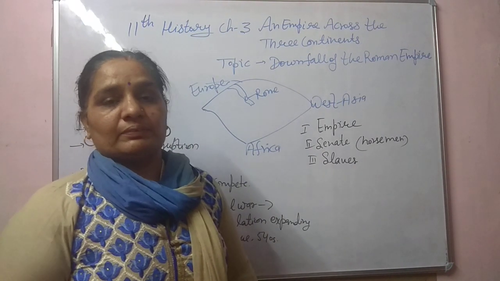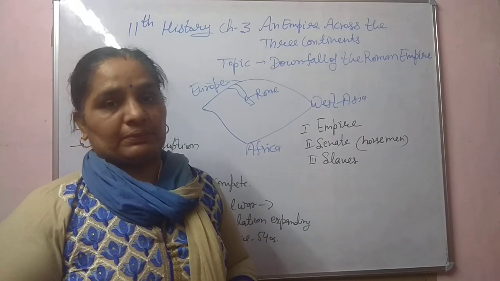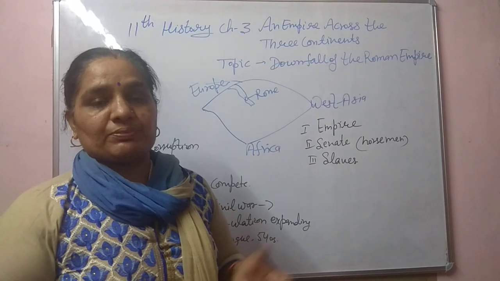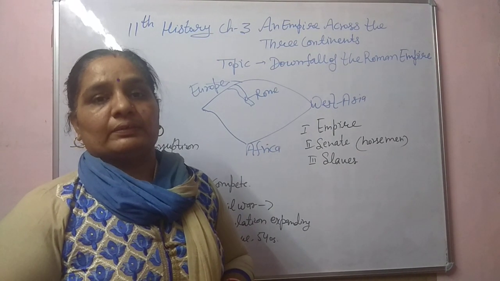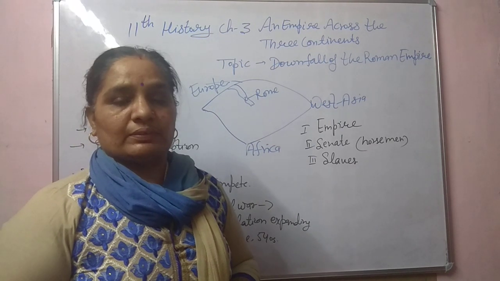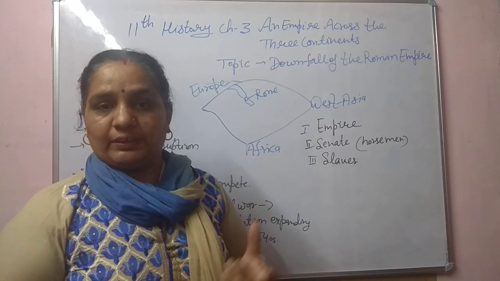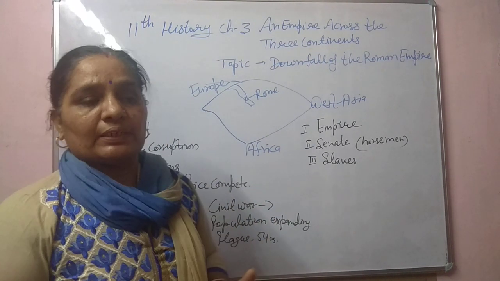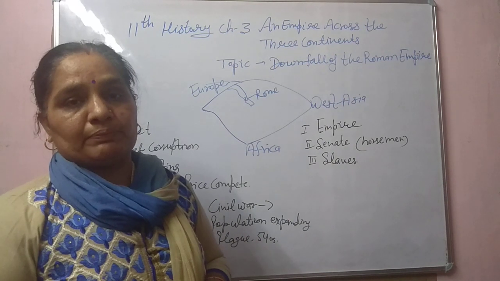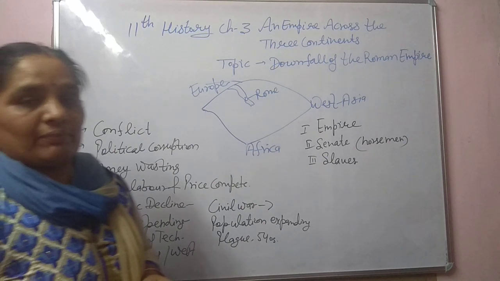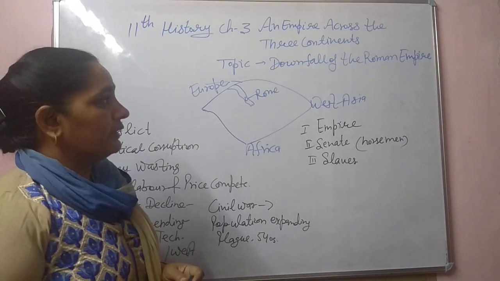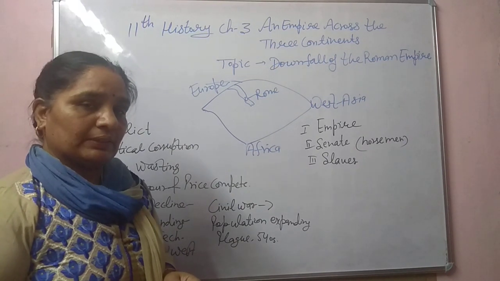We are discussing 11th class History chapter 3. In the previous video we discussed the Roman Empire, which spread across three continents, and who played the important roles in that country. Today we will discuss the downfall of the Roman Empire.